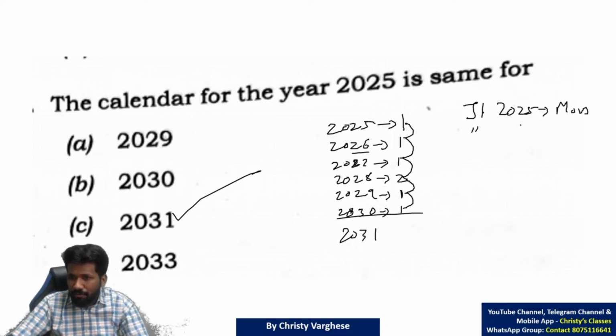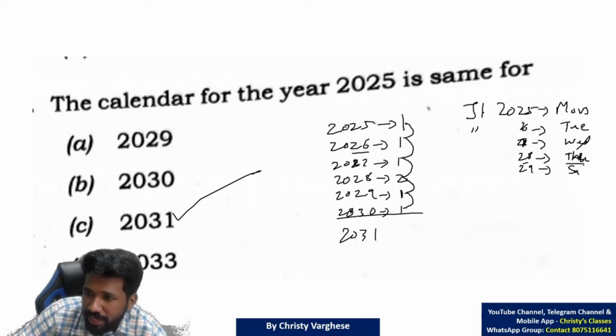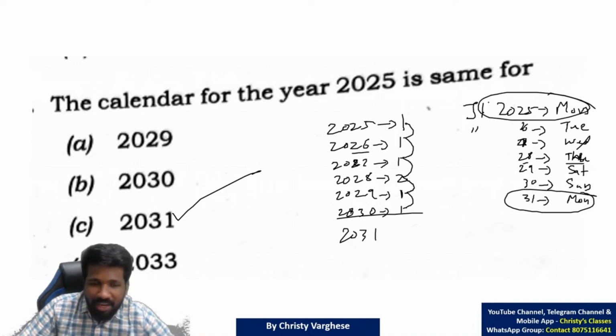Then January 1 of 2026 will be Tuesday, because an ordinary year means a 1 day shift, or 1 odd day; both mean the same. 2027, 1 day shift, Wednesday. 2028, since 2027 was an ordinary year, is a 1 day shift only, so Thursday. 2028 is a leap year, but the effect will be on the next year only, so Thursday with 2 day shift, Friday, Saturday. 2030, Saturday with 1 day shift, Sunday. 2031, 1 day shift, Monday. So 2031 is Monday, this also Monday, Monday matching.